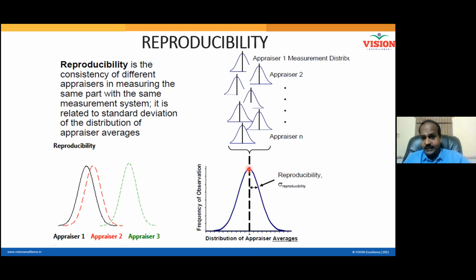Whether you are a student collecting data from a laboratory, a researcher collecting data from an experimental setup, or a working professional collecting data from your workplace, you always collect data 2 to 3 times and take the average and use only the average. You know why? Because these averages, when plotted, will definitely follow normal distribution. This theorem is called the central limit theorem. All of you understand what is the central limit theorem?